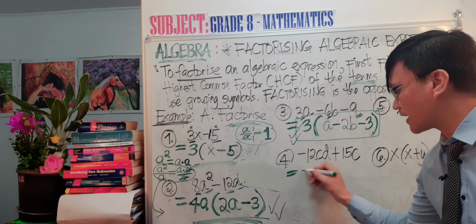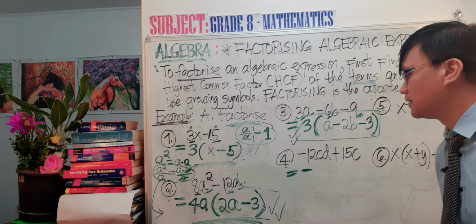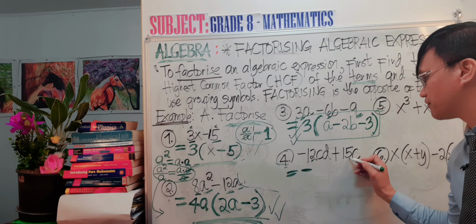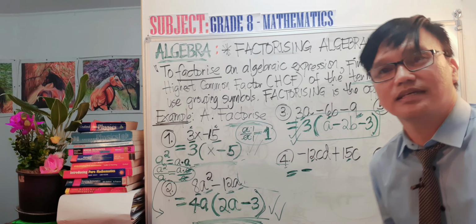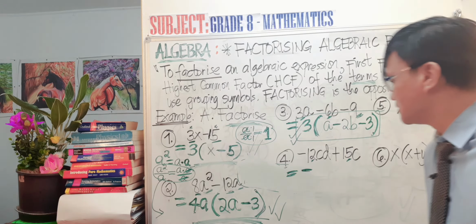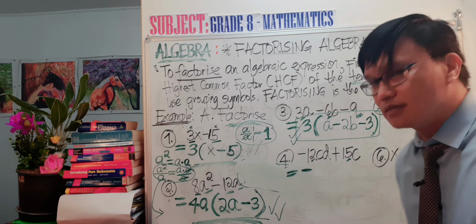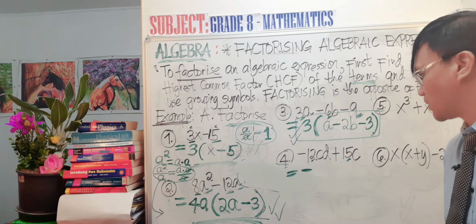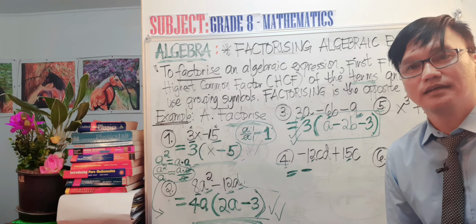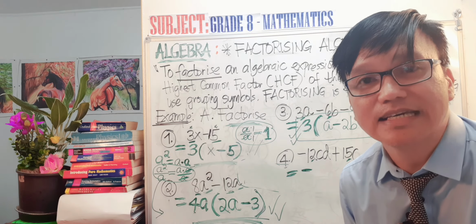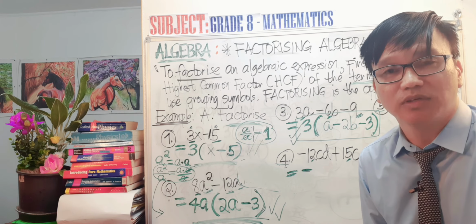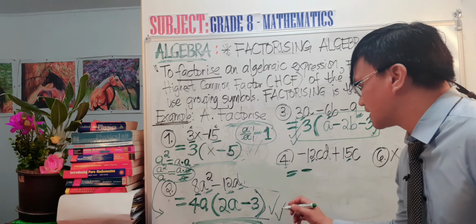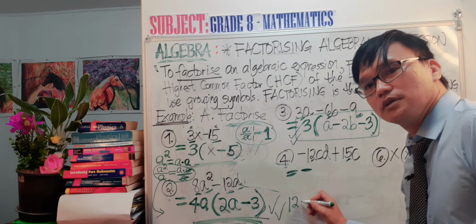So that means now I can have negative sign here, and then I'll check 12 and 15. What is the highest common factor of 12 and 15? What do you think? How do we get it again? Can you see the 12?